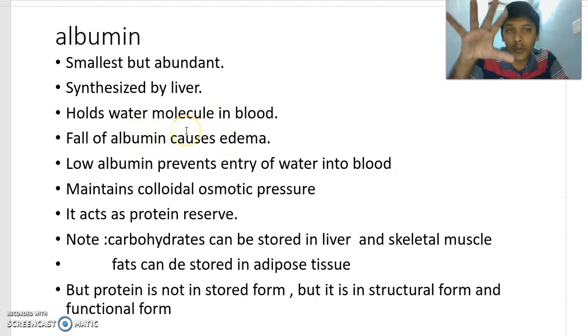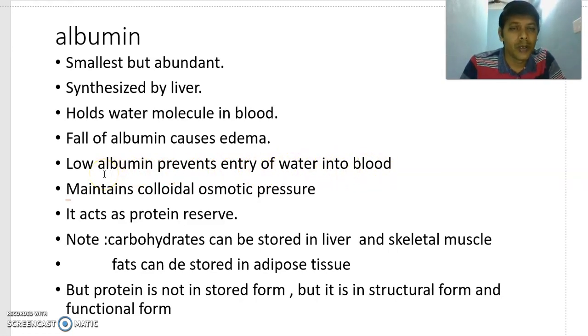In 10th class you learned that when there is a deficiency of proteins in the body, that leads to edema, accumulation of water in the interstitial spaces. Low albumin prevents the entry of water from the tissues into the blood.